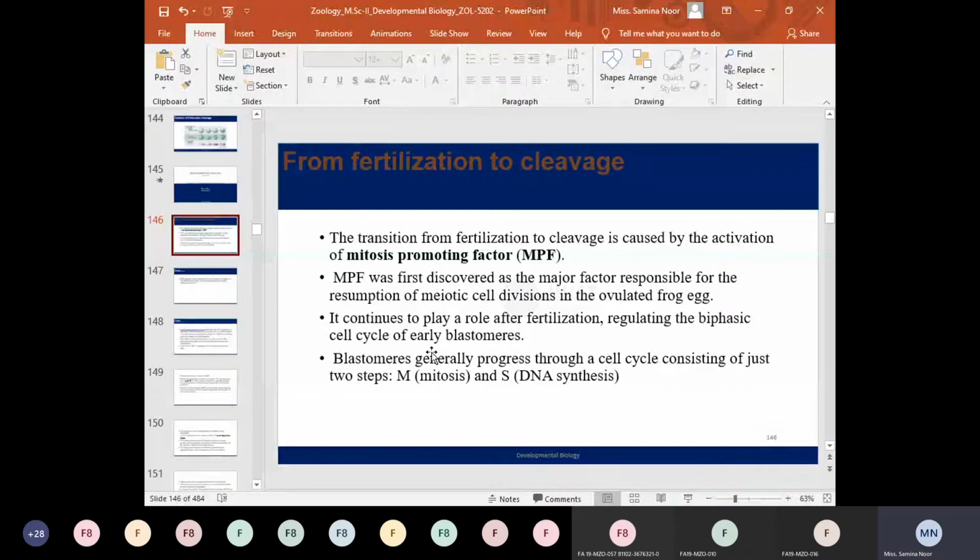Mitosis promoting factors were first discovered as a major factor responsible for the resumption of meiotic cell divisions in ovulated frog eggs. MPF was first discovered in ovulated frog eggs, where it was seen that these factors are responsible for the resumption of meiosis.